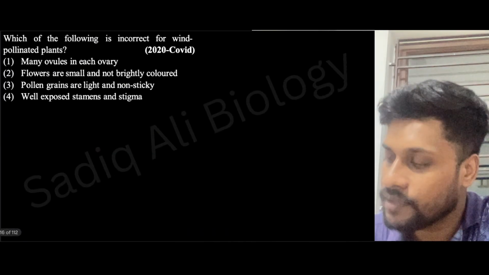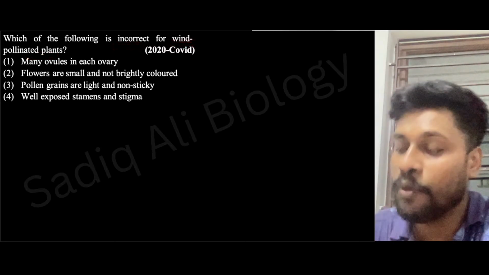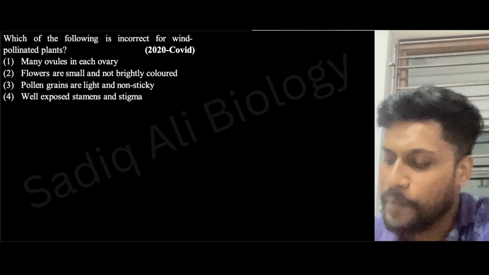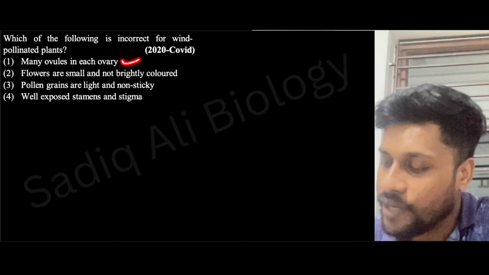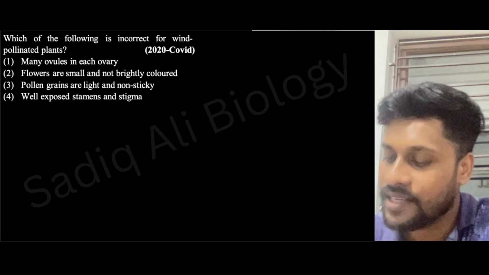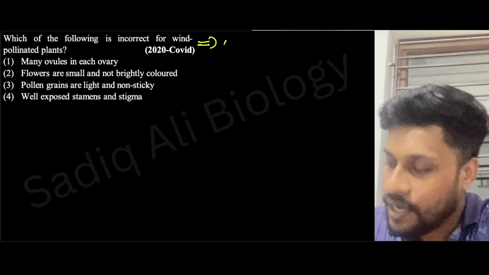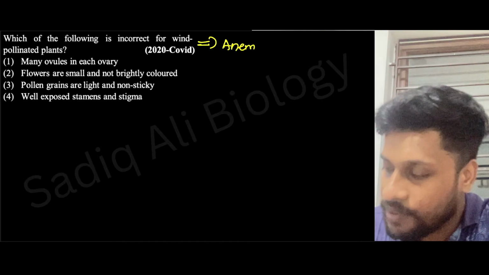Now, next. Which of the following is incorrect for wind pollinated plants or anemophily? Option 1, many ovules in each ovary. Flowers are small and not brightly colored. Pollen grains are light and non-sticky. Well exposed stamen and stigma. What will be the answer, guys? Anemophily means pollination by wind.